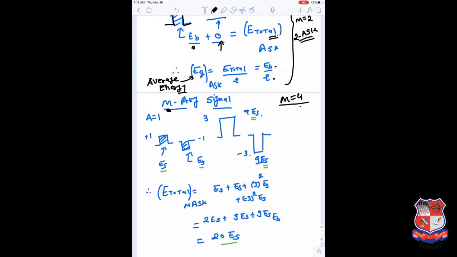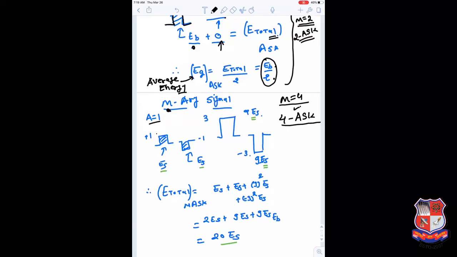This is a special case where M is taken as 4. Now we will compare. If M was 2, then the average energy consumed is EB by 2. Now if we take M equal to 4, how much more energy is consumed in this case? That signal is simply known as a 4 ASK signal. We have already discussed that the symbols can be defined as +A, but A is considered as 1, so it's +1 and -1, then plus 3A, but A is 1, so it's +3 and -3A.